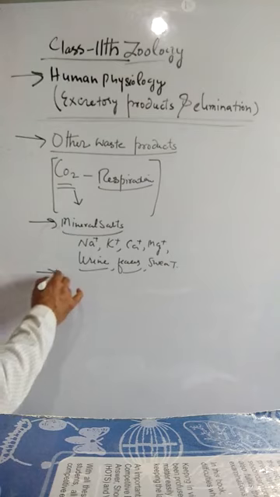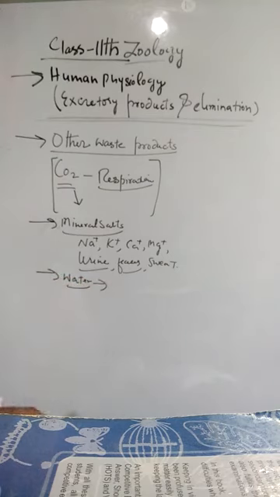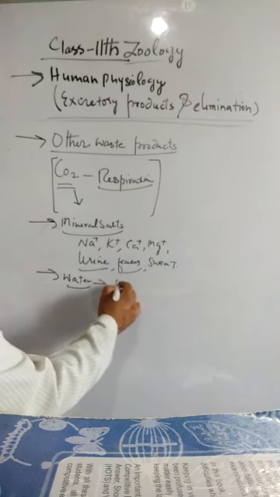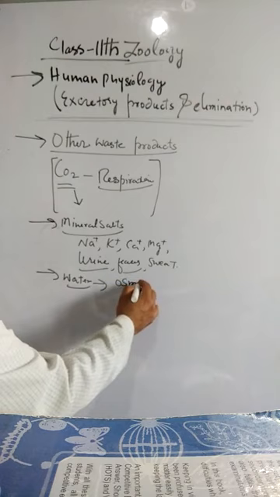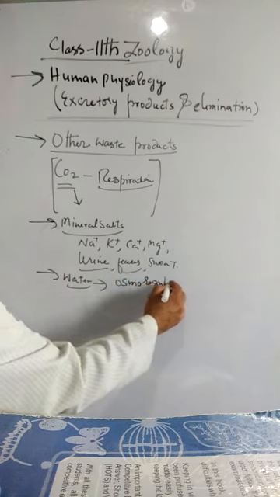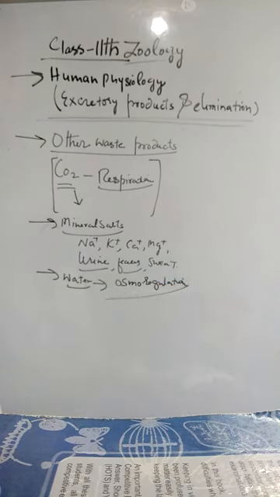One more excretory product can be water. Water is important for life. But if there is excess water in the body, it is excreted through the kidneys in higher animals in the form of urine. There is a balance of water in the human body and other animals. That balance is maintained with respect to the salts of the body. This maintenance of balance is called osmoregulation. This osmoregulation is very important as it maintains the water balance in the body.